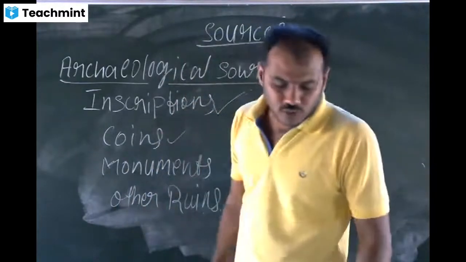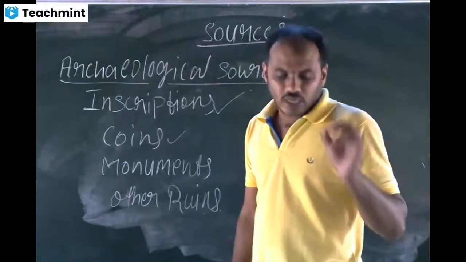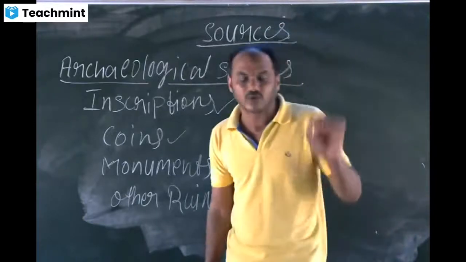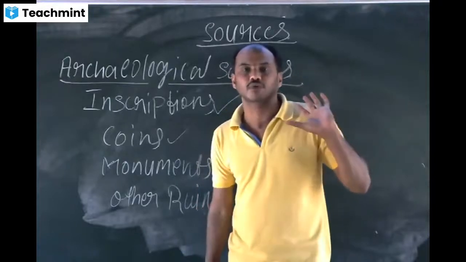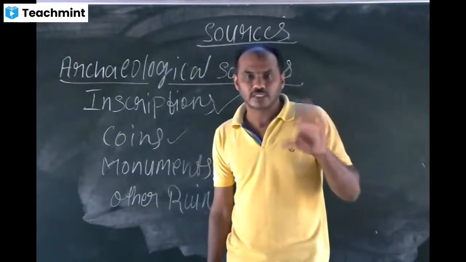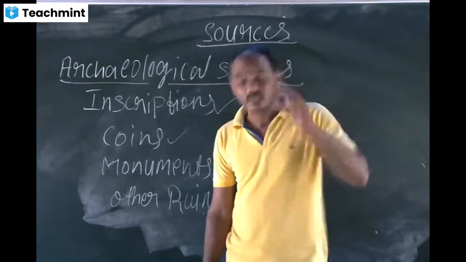Samudragupta issued and minted seven different types of coins based on these pictures. It is also said that Samudragupta was a lover of music. By seeing those coins, we came to know that Samudragupta was a lover of music. In the same way, many others.